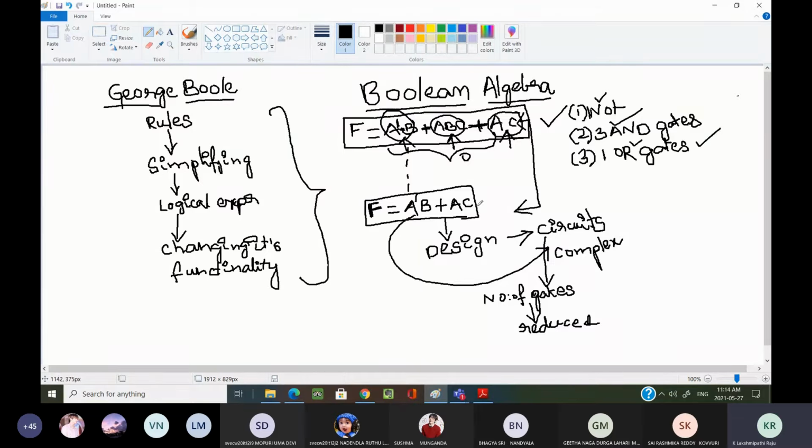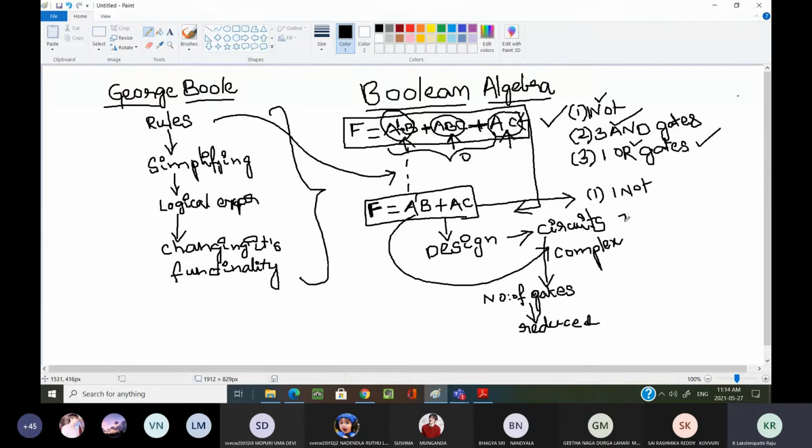Now, in order to design the same circuit, by using the rules we have learned in our Boolean algebra, I am applying those rules and simplifying this expression from this to this. If I simplify this expression from this to this, what happens? How many gates have we reduced in this random example? Definitely one NOT gate is required. Here we don't have the second option.